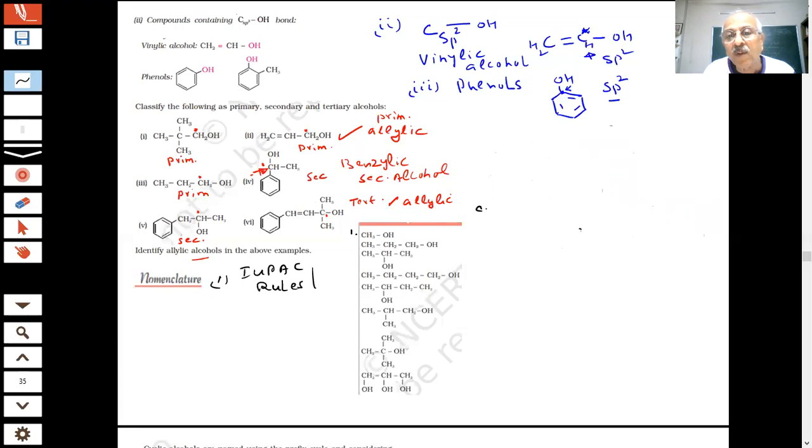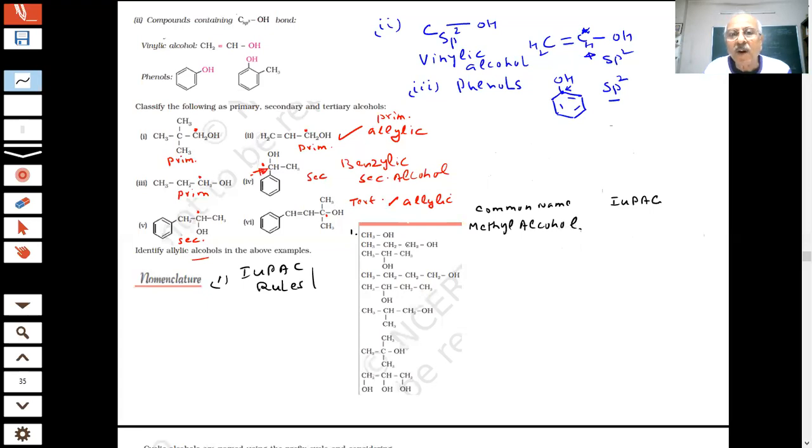Are you aware of the common name and IUPAC name of this? What is the common name of this? CH3OH, you know about it. Common names were given because this is an alkyl group, an alkyl alcohol: methyl alcohol.